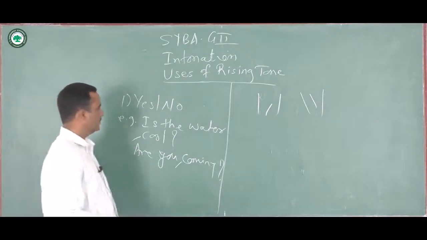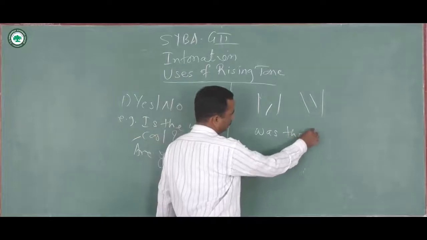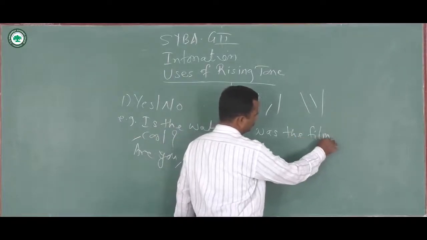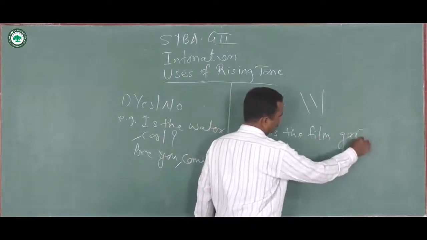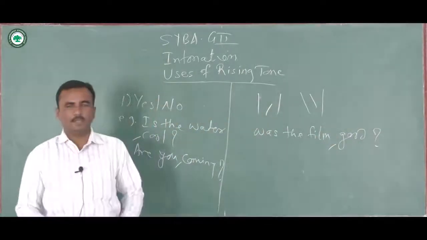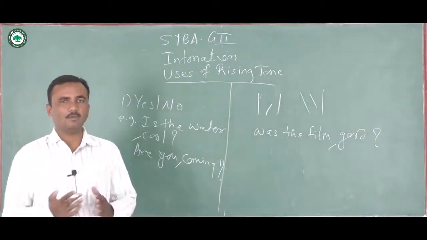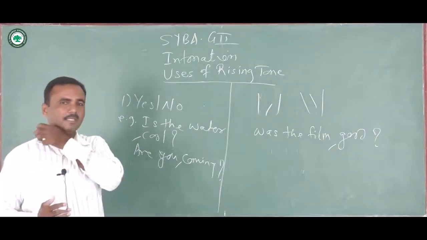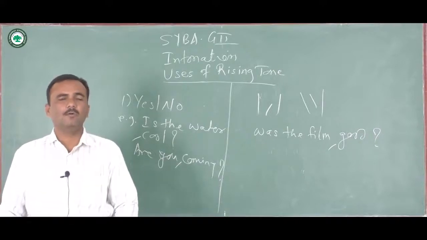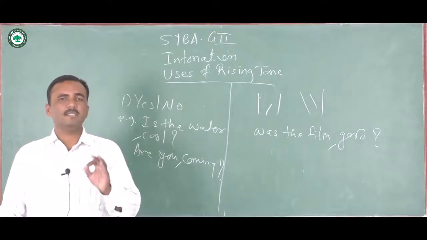Or the next example can be taken. Was the film good? The answer can be either yes or no. When the answer is given either in yes or no, in such cases there will be a rising tone and it will be given before the stressed syllable where the change in pitch begins.